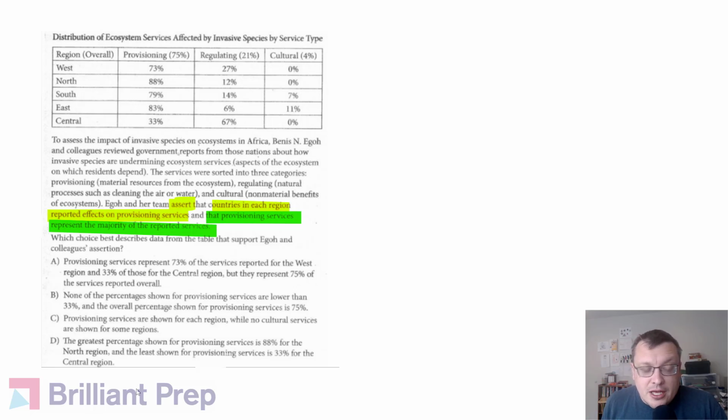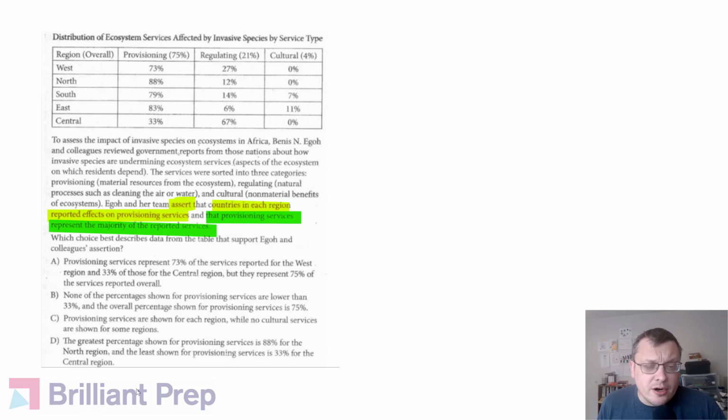So that's going to potentially help us ignore things in the choices that are just not relevant to what we're trying to support. So looking at A, provisioning services represent 73% of the services reported for the West region and 33% of those for the Central region. First test on these choices is it even consistent with the figure? We see West, it's 73%. Central is 33%. So, okay, that looks fine. But they represent 75% of the services reported overall. Again, true, but we need to go back to the assertion.